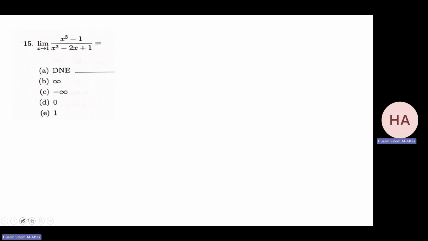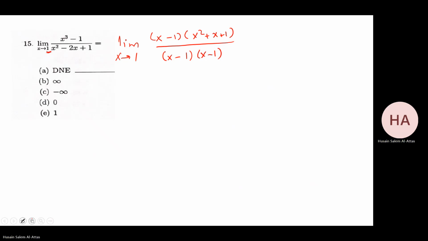This one. Sometimes you need to simplify the function before you conclude. So I check the limit. This is x goes to 1. It's not right or left. So I simplify this. X minus 1 times x squared plus x plus 1, over x minus 1 times x minus 1, all squared. I can cancel this x minus 1 with this x minus 1. I'm getting limit x goes to 1 of x squared plus x plus 1 over x minus 1.